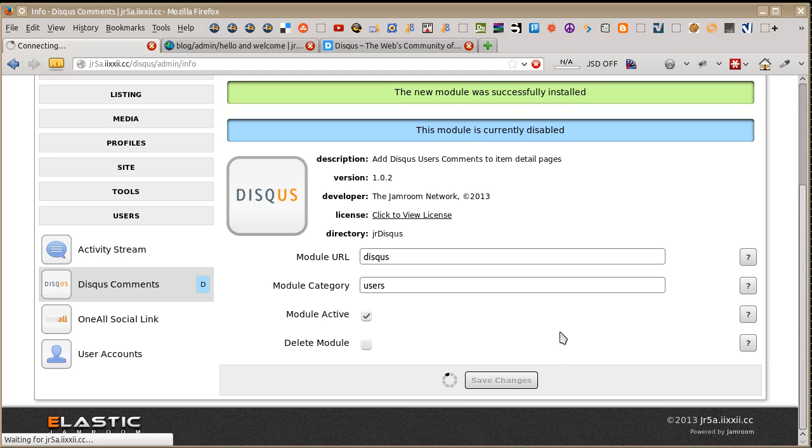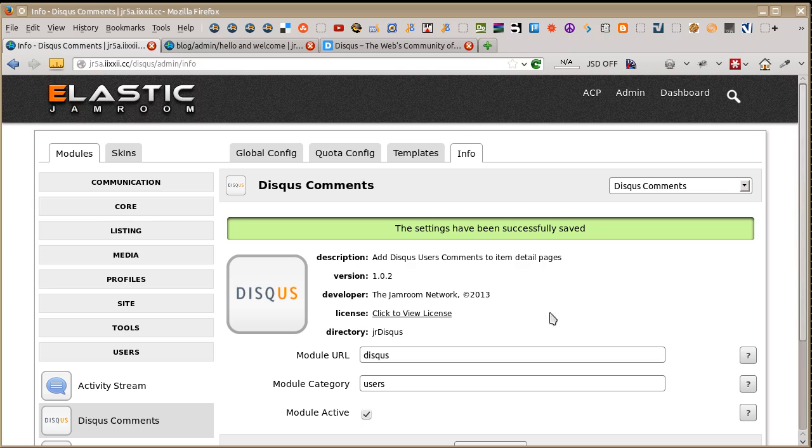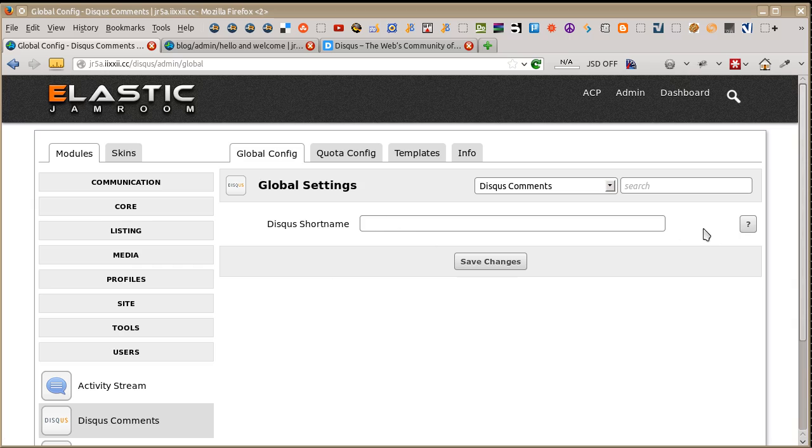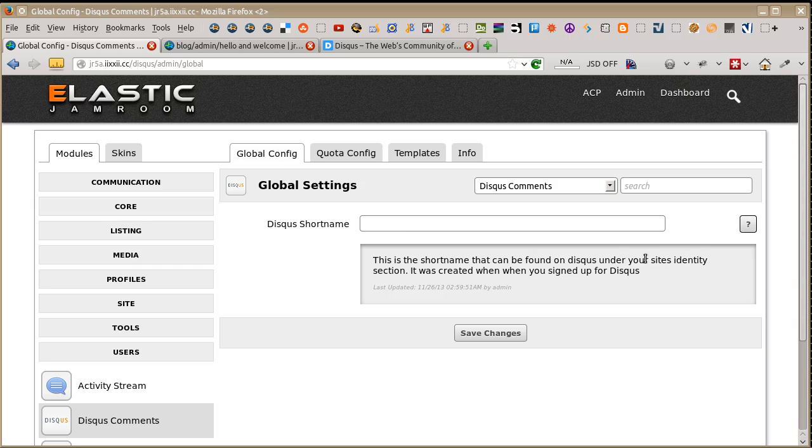And there's a required step here to get the Disqus module, to get the Disqus comments feature working, and if you don't do it, it's not going to work. So you've got to come over to Global Config, and add in your Disqus short name. It says this is the short name that can be found on your Disqus under your site's identity section. It was created when you signed up for Disqus. So what you have to do is you have to sign up for Disqus.